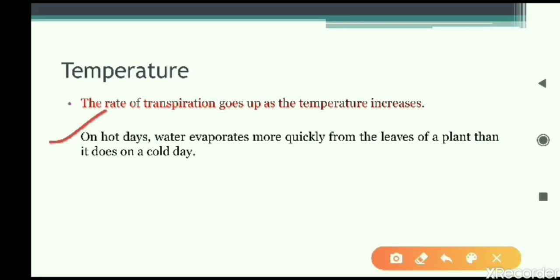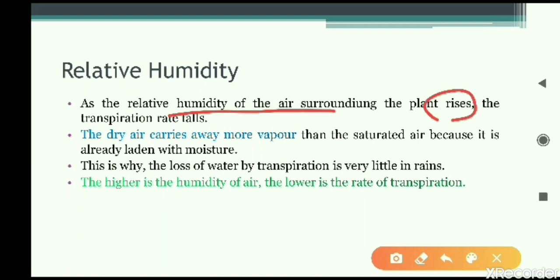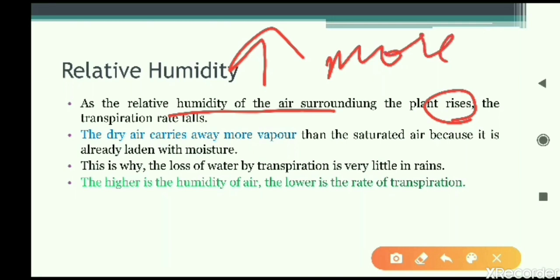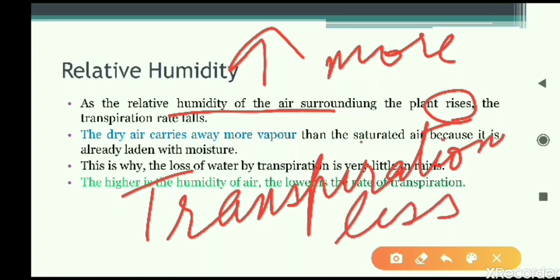In the second line you can read, on hot days water evaporates more quickly from the leaves than on a cold day. The second factor is relative humidity, that is, the amount of moisture that is present in the air. How much moisture is there? Let us read here. As the relative humidity of the air surrounding the plant rises, if more water vapor is already there in the air, then the transpiration will reduce. So if there is more relative humidity, the speed of transpiration will be less. More relative humidity means less transpiration, and the opposite, less relative humidity means more transpiration.